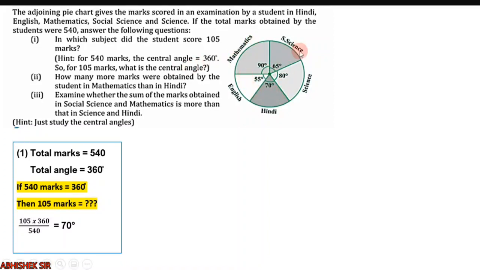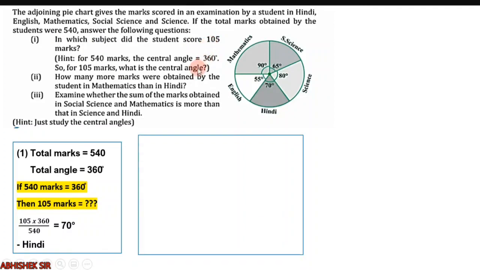Now see the pie chart and tell me where is the 70 degrees, which subject? 70 degrees, here it is for Hindi. Clear? So this is very easy. Now moving on to the second question. How many more marks were obtained by the student in Maths than in Hindi? That means we are comparing Maths and Hindi. So this will be done by a simple trick: let us convert the Maths angle into marks, and then we will compare it with Hindi, for which we have already got 105 marks.